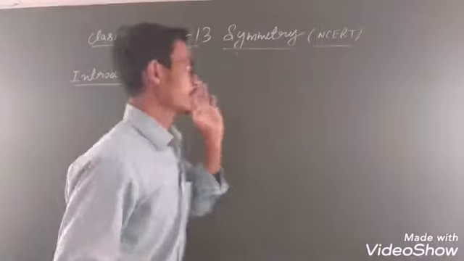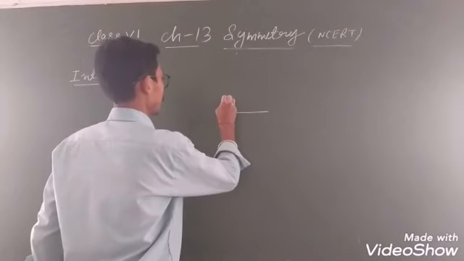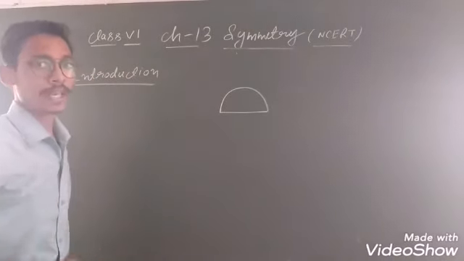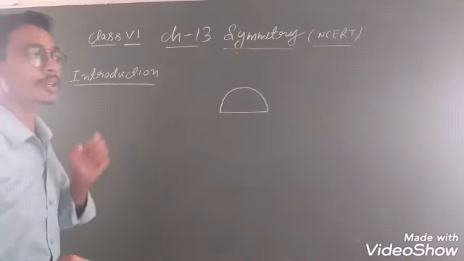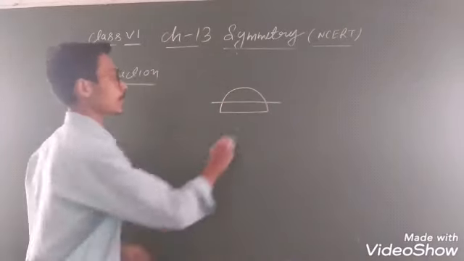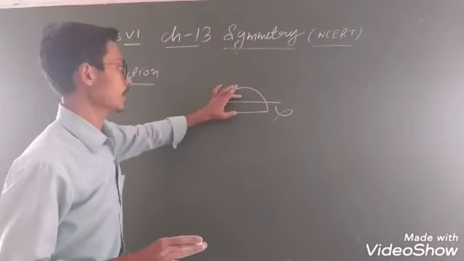So students, we were discussing the semicircle. Semi means half. How will you draw the line of symmetry of this? Some students do this, but this is absolutely wrong. Why? You can see with your eyes, this is an unequal part.